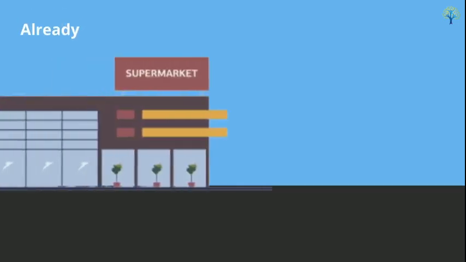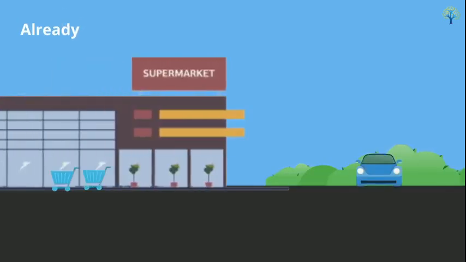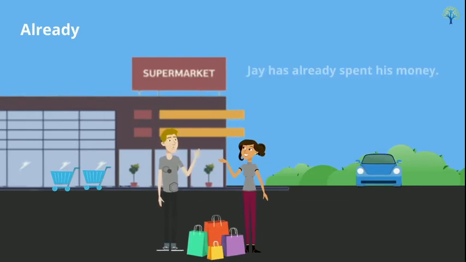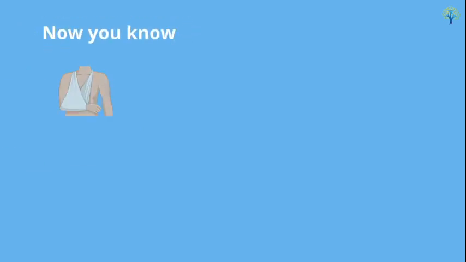Use already with the present perfect tense to talk about before now. For example, Jay has already spent his money. This means Jay has completed the activity of spending all his money. Now you know about the present perfect tense and how to form sentences using it.